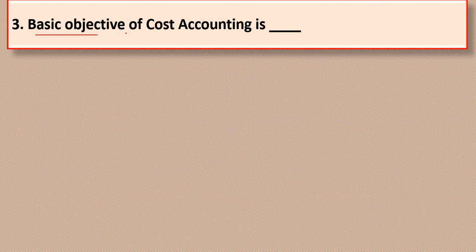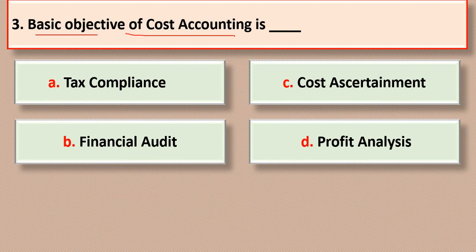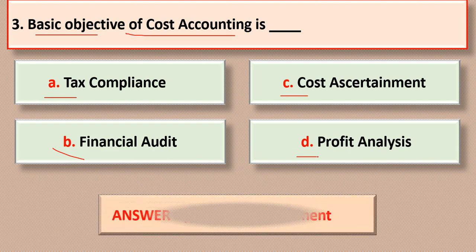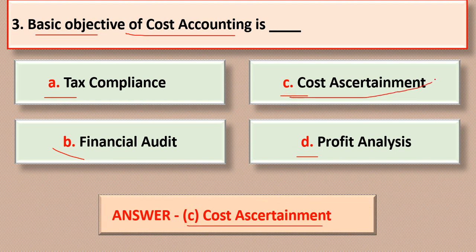Basic objective of cost accounting is dash. Options are option A, tax compliance; B, financial audit; C, cost assessment; and option D, profit analysis. So the correct answer is option C, cost assessment.